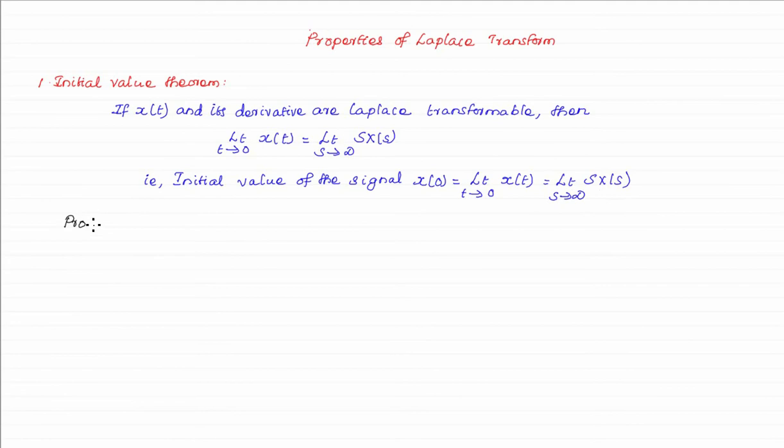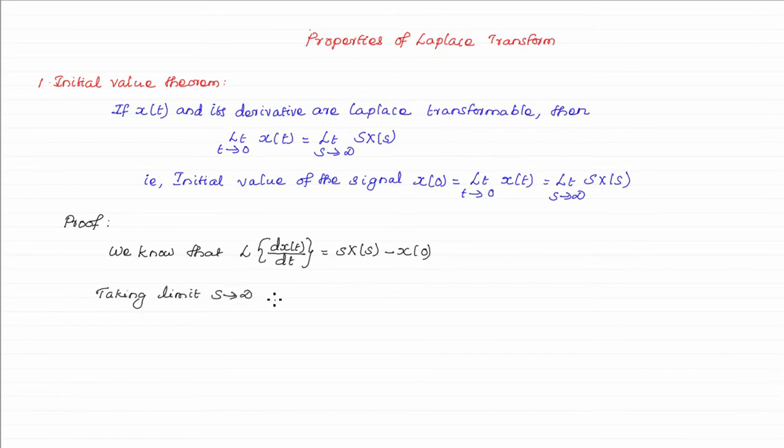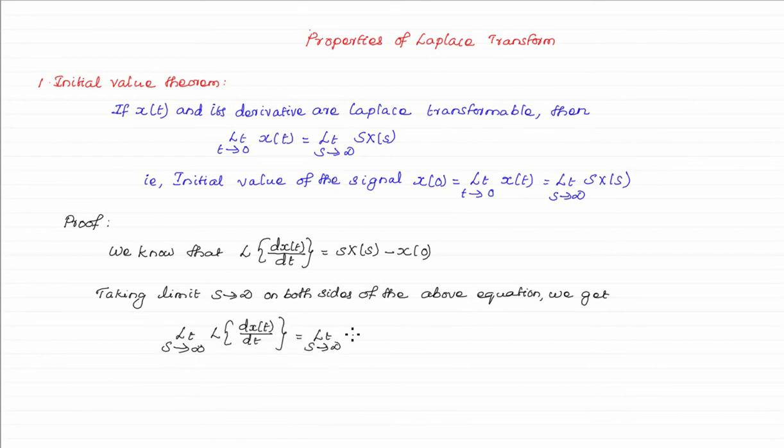Now we will see the proof for this initial value theorem. We know that from the time differentiation property, the Laplace transform of dx(t)/dt is equal to s X(s) minus x(0). Taking limit s tends to infinity on both sides of the above equation, we get limit s tends to infinity of the Laplace transform of dx(t)/dt, which is equal to limit s tends to infinity of s X(s) minus x(0).